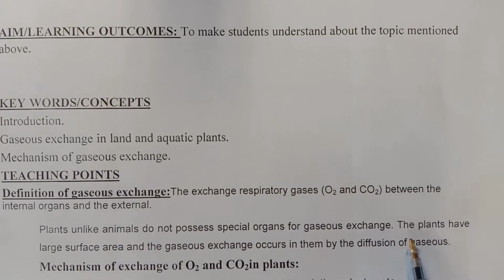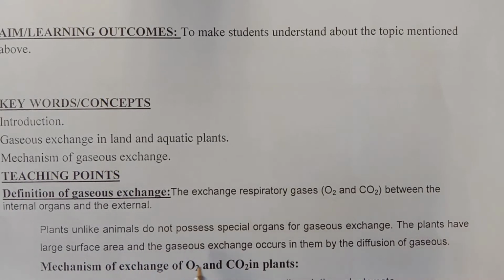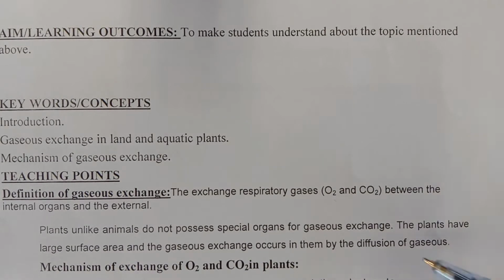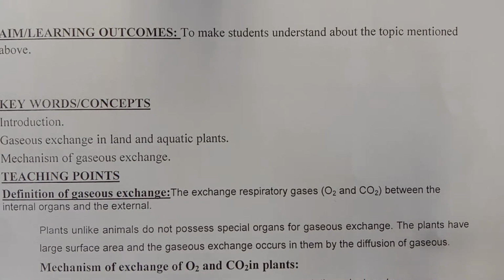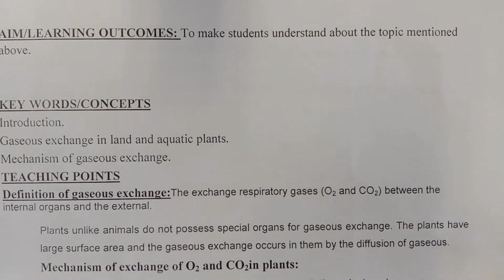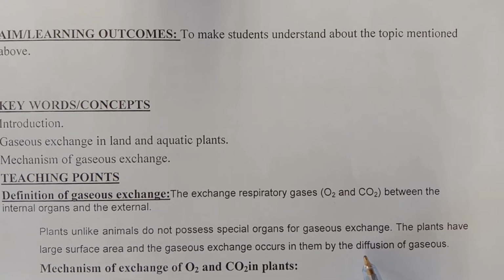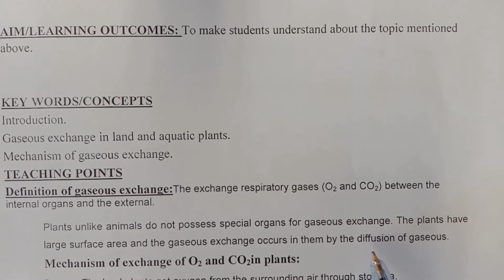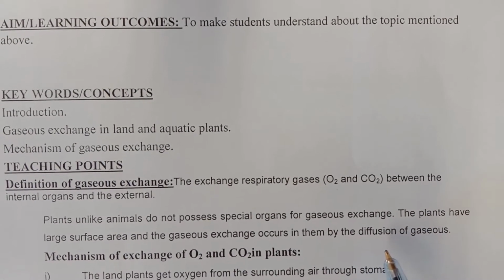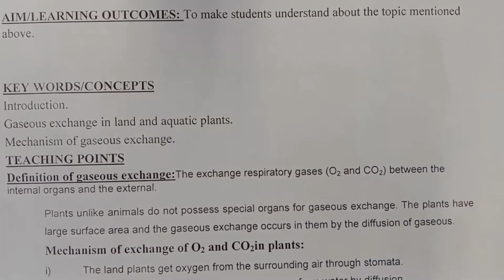So, the plants have a large surface area and gaseous exchange occurs in them by diffusion of gases. So, what is the diffusion of gases? Diffusion of gases is simply passive transport, in which materials flow from their higher concentration to lower concentration. So this is simply the mechanism by which gaseous exchange takes place in plants, through diffusion.